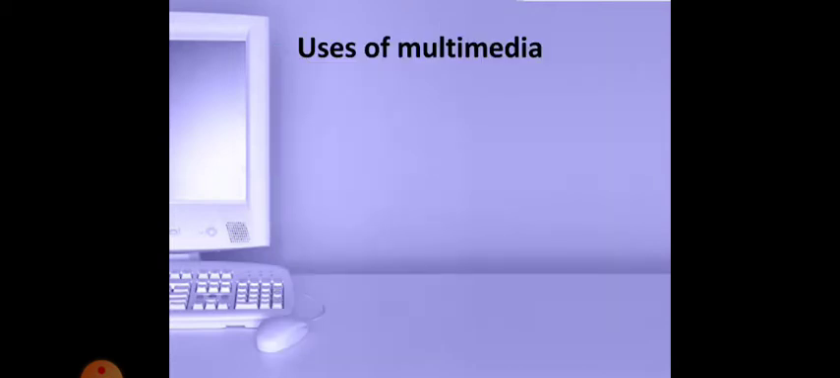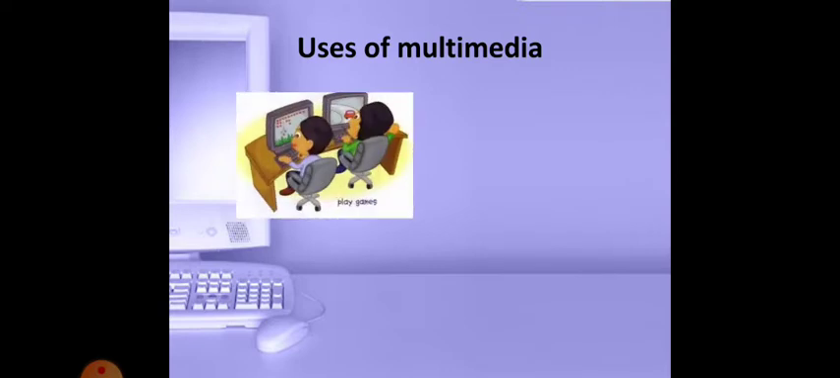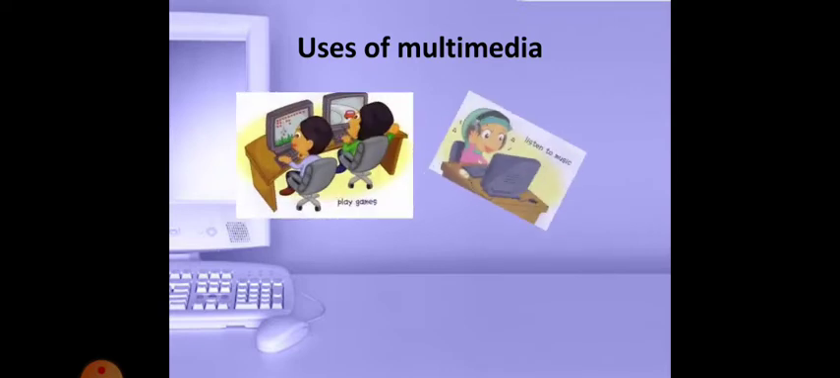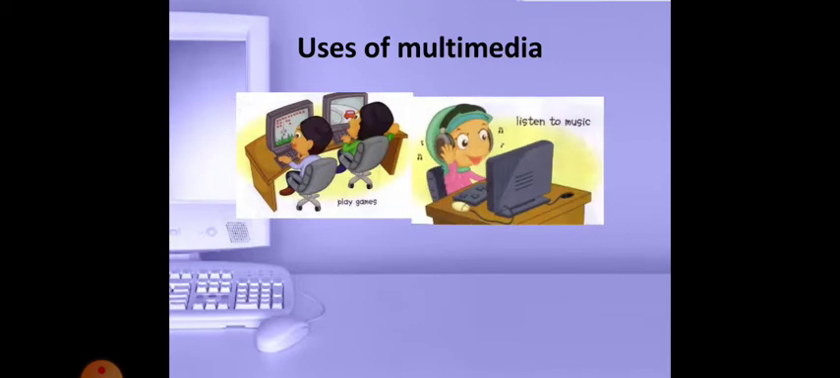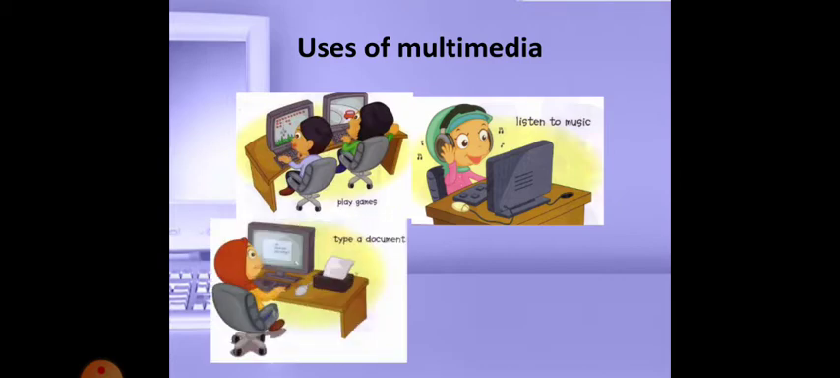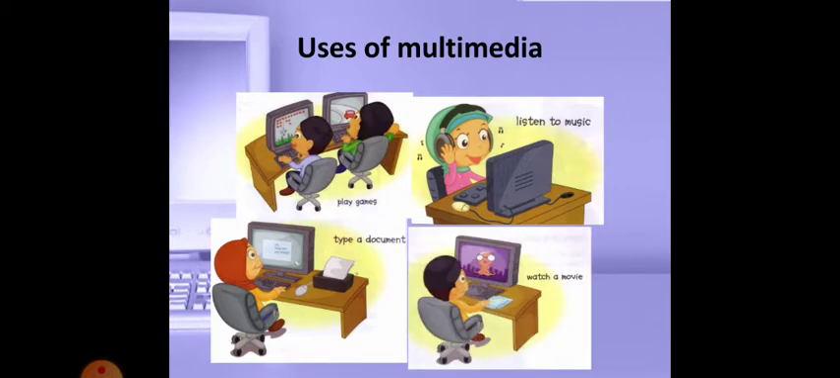Uses of multimedia. What are the uses of multimedia? We are playing games. This is one kind of multimedia. And then listening to music. Music is also multimedia. We are listening to music in the system. This is multimedia. And then typing a document. For educational purposes, multimedia is also used very well. And then watching a movie. We are all watching movies on the computer. This is also an example of multimedia.